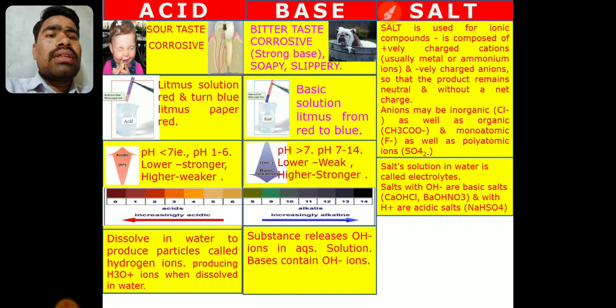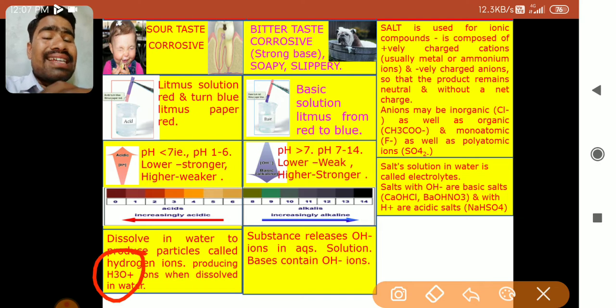Now see, when acid is dissolved in water, it produces the hydrogen ion. It is repeated. Now according to Bronsted, we have seen that it produces H3O plus ions. In the Lowry-Bronsted theory, the definition of acids given by Bronsted is that any substance that gives H3O plus in aqueous solution is an acid. So when an acid is dissolved in water, it produces hydrogen ions, producing H3O plus ions.